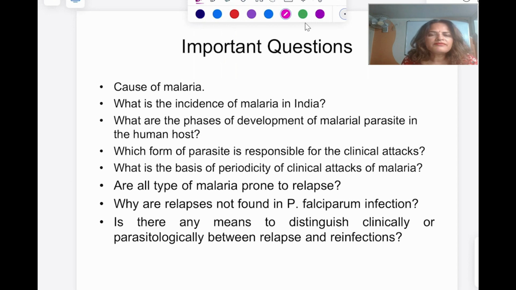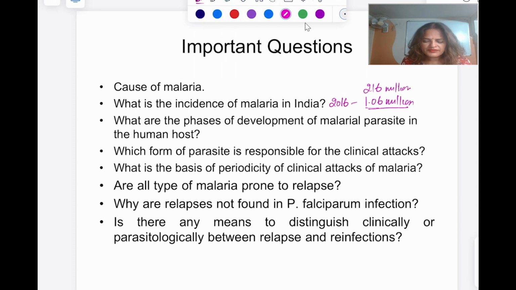What is the incidence of malaria in India? You do not need to go into much detail here. Yes, according to 2016 report, National Vector-Borne Disease Control Program, they have reported 1.06 million cases in our country, whereas 216 million cases they found globally.